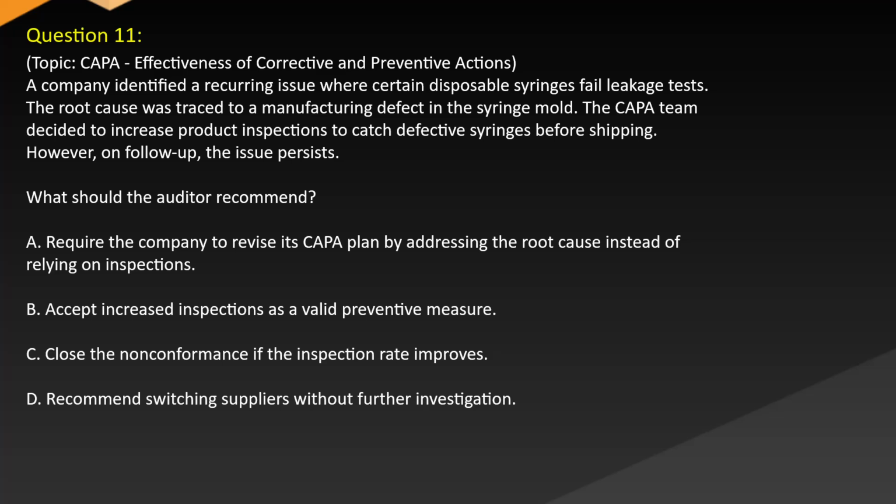A. Require the company to revise its CAPA plan by addressing the root cause instead of relying on inspections. B. Accept increased inspections as a valid preventive measure. C. Close the non-conformance if the inspection rate improves. D. Recommend switching suppliers without further investigation.